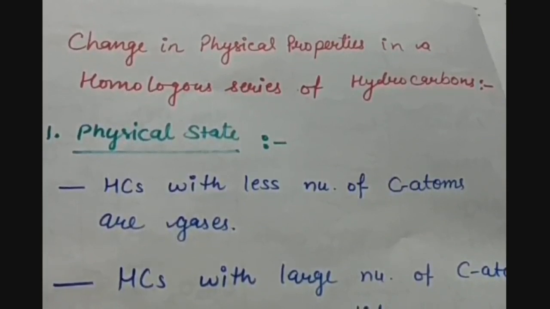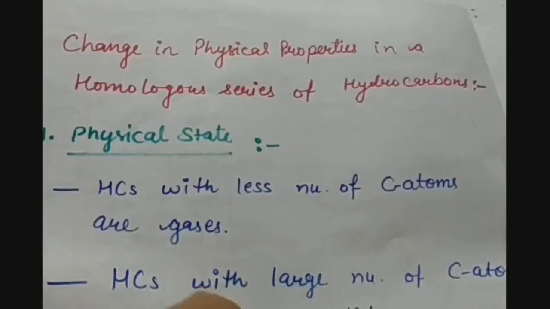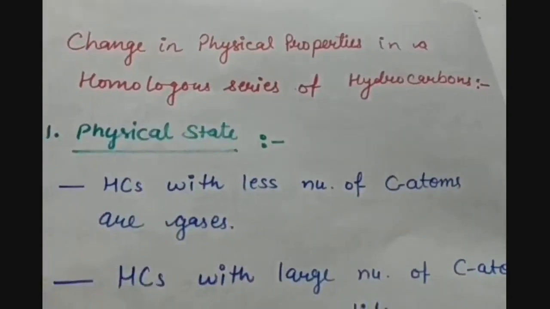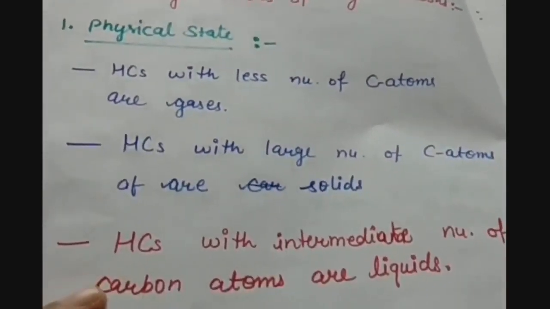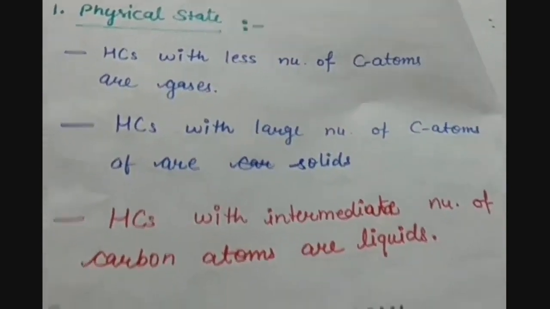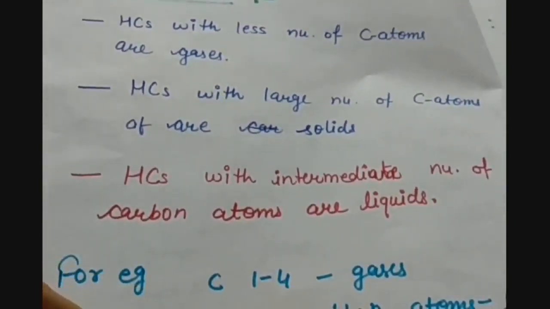Hydrocarbons with a small number of carbon atoms are gases. Hydrocarbons with a larger number of carbon atoms are solids. And the hydrocarbons with an intermediate number of carbon atoms are liquids.